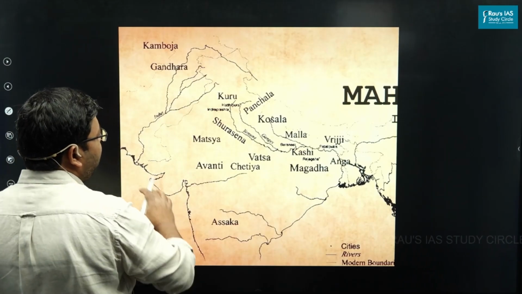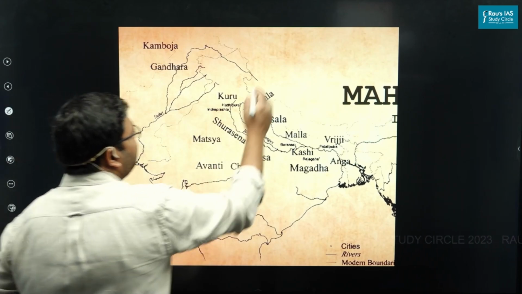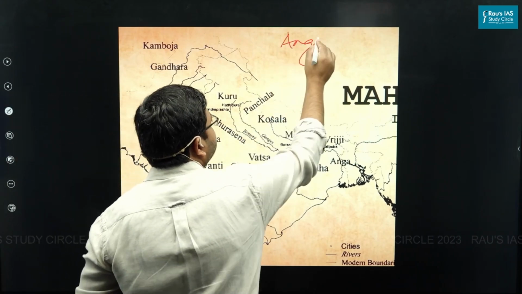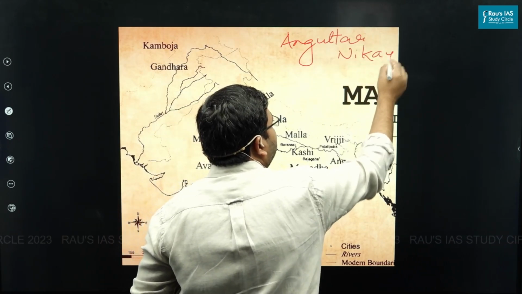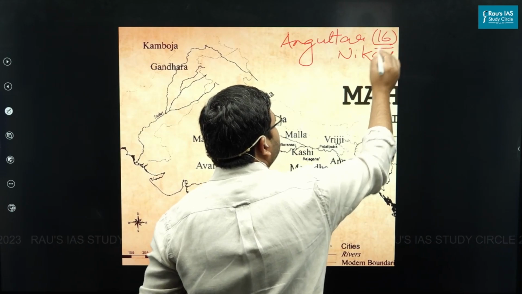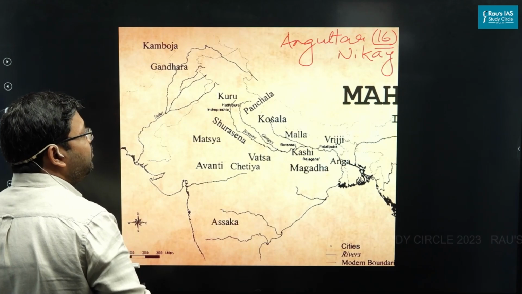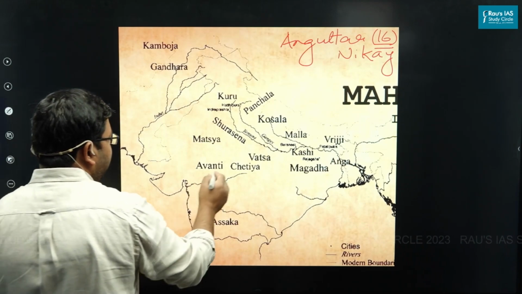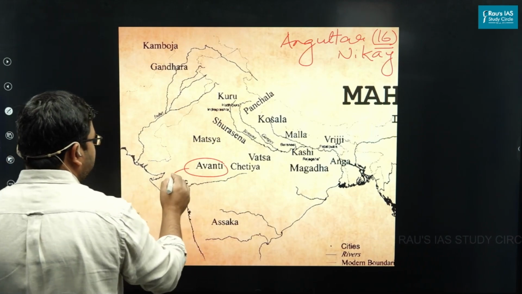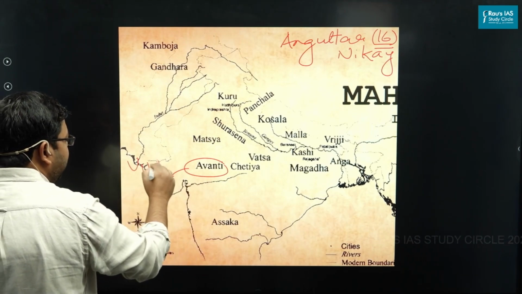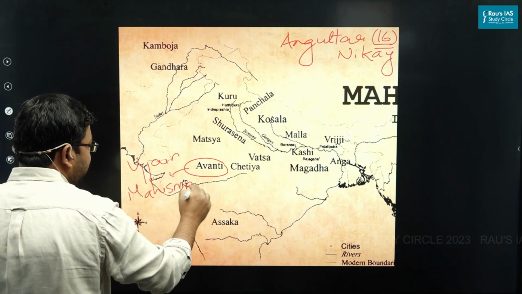When you talk about the age of Mahajanapadas, there is a Buddhist literature called Anguttara Nikaya, which talks about 16 Mahajanapadas. One very important Mahajanpad was Avanti, and it had two capitals: one was Ujjain and one was Mahismati.